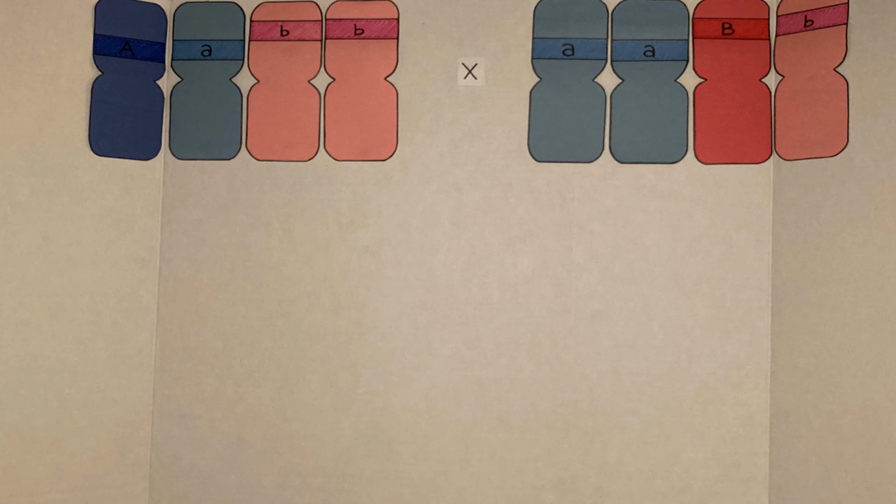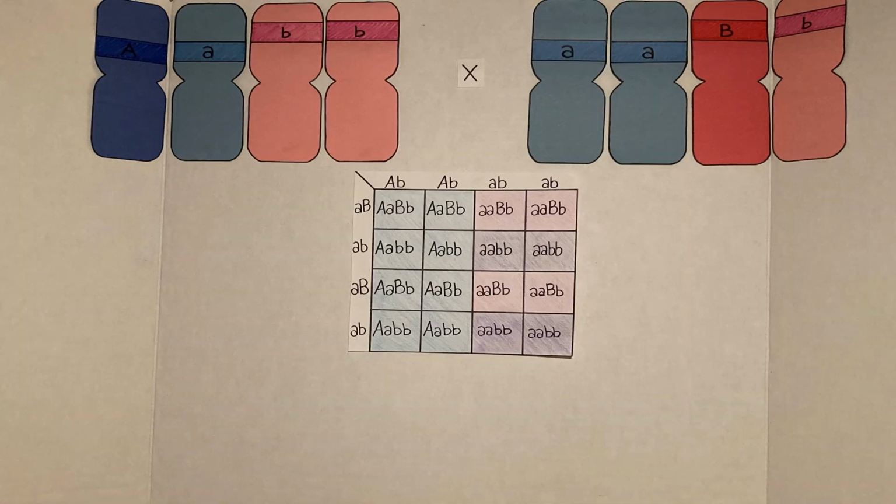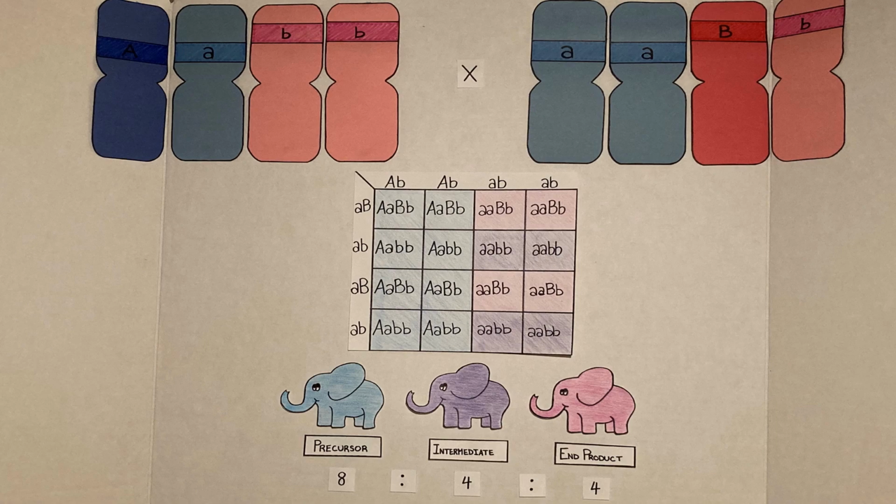Let's look at one more example and cross one parent who is heterozygous A and homozygous recessive B and another parent who is homozygous recessive A and heterozygous B. The result looks a bit different than the last cross, but the same principles apply. By counting and sorting according to the phenotypes again, we see that the progeny ratio of this cross is now 8 to 4 to 4.